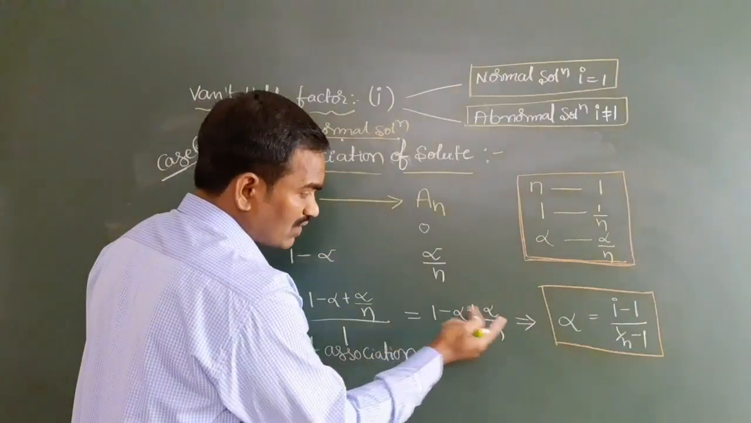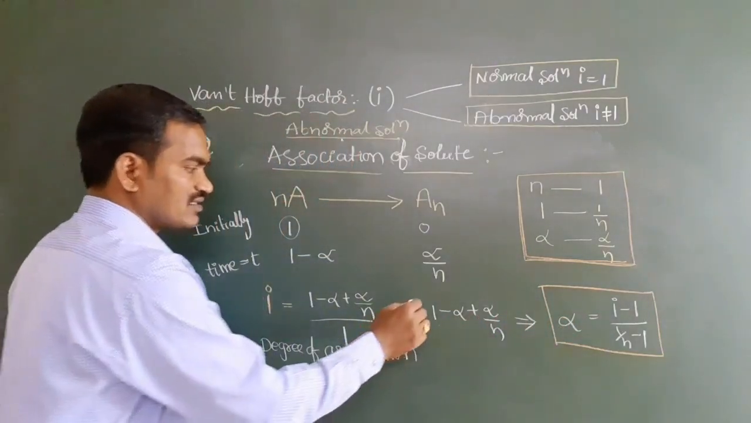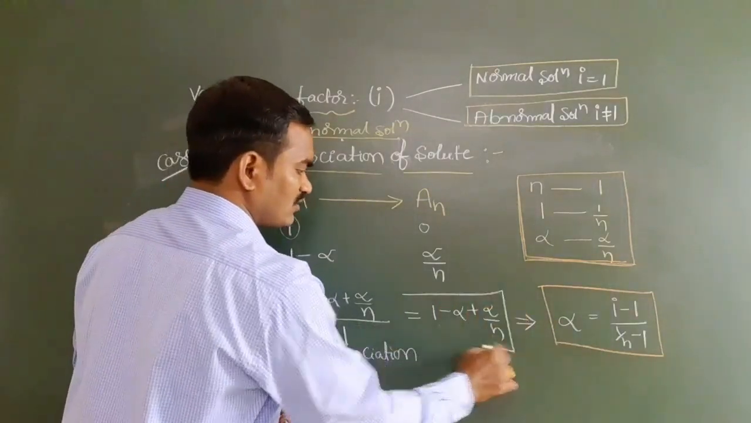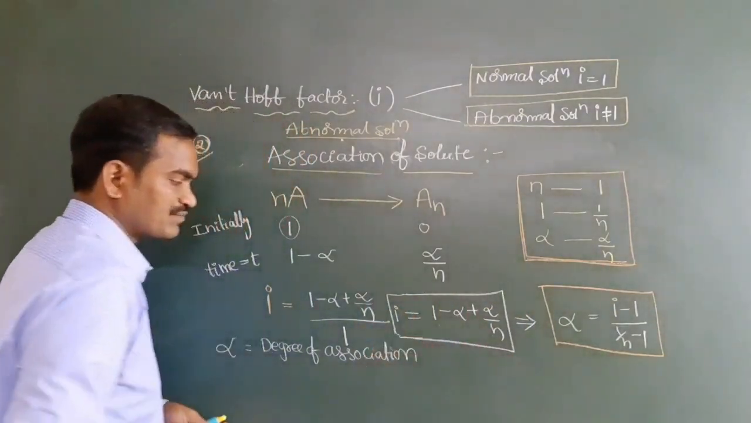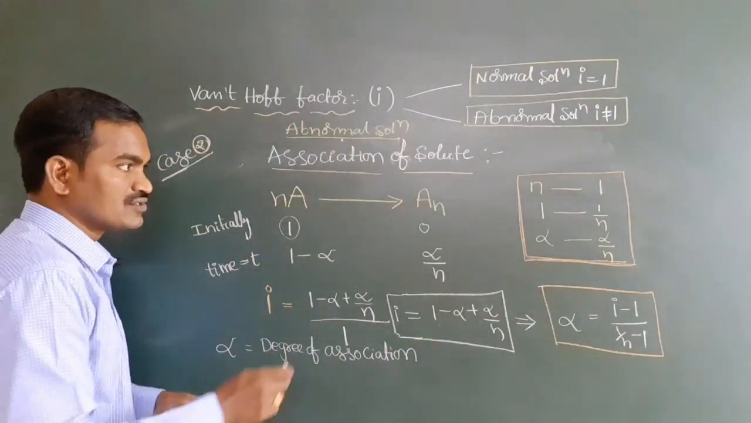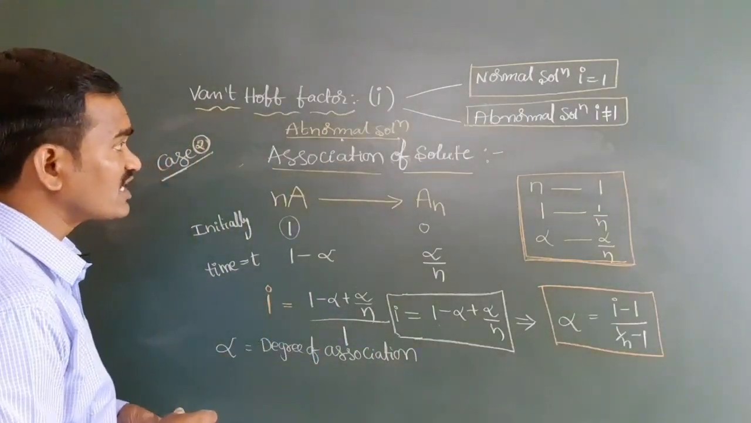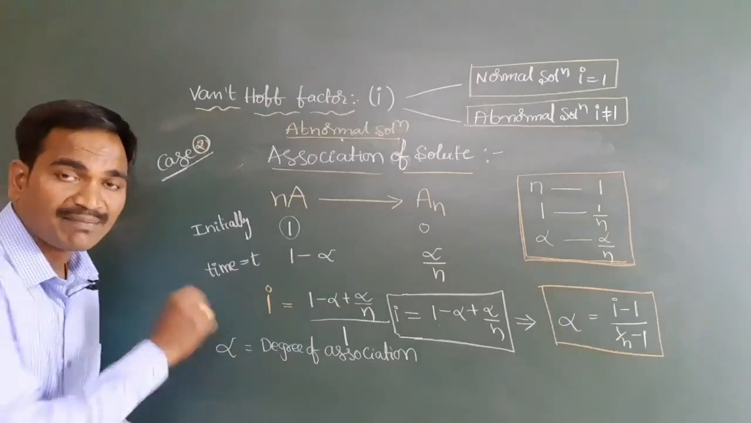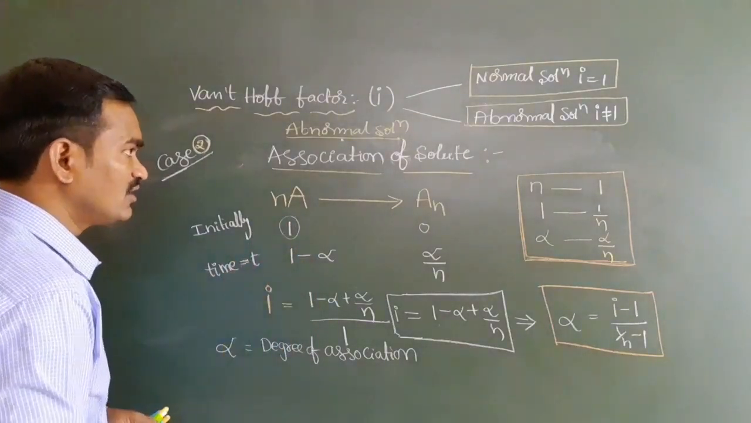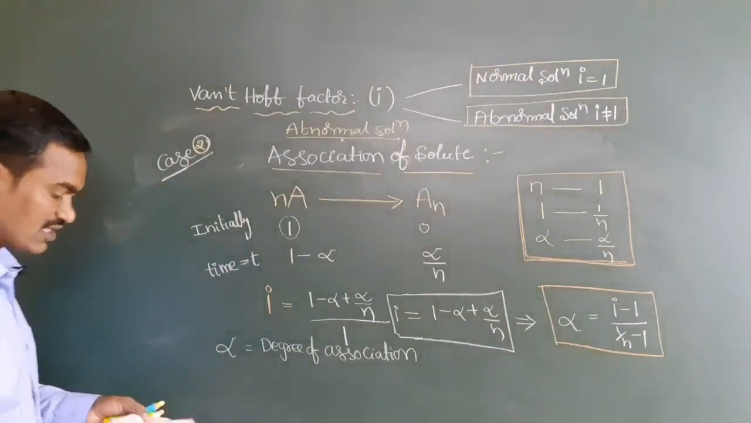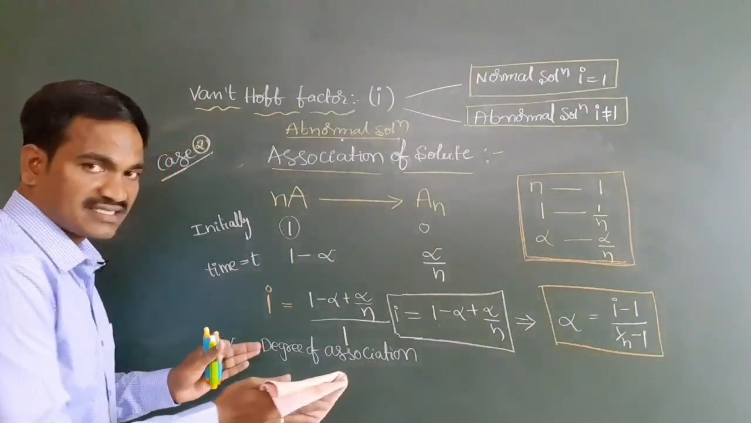Okay, so next one. Here, next, what is this? i is equal to the van't Hoff factor. This is nothing but the van't Hoff factor formula, no? We can take like this; here, this is i. Is it clear? Have you got it? So this is about the association of solute in abnormal solutions. Is it clear? Any doubt in this, once you check? If you have any doubt, you can ask me in the comment section. Right? Clear?